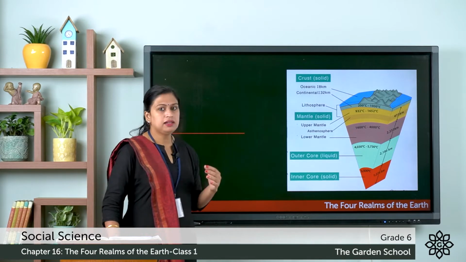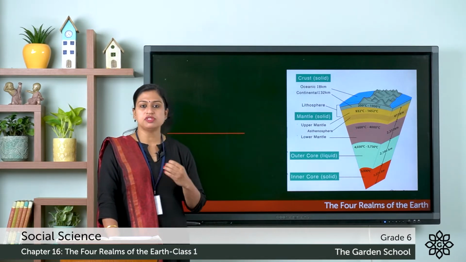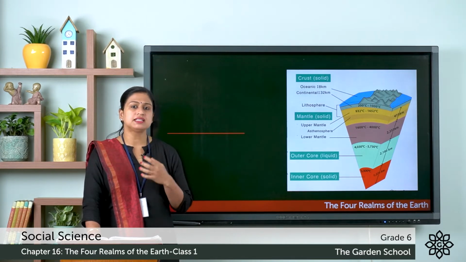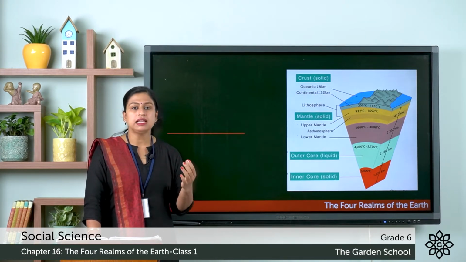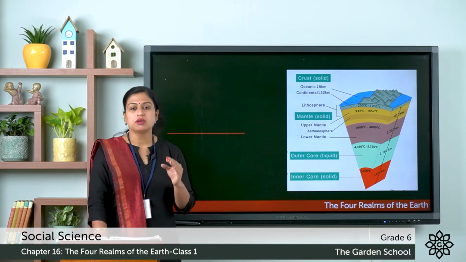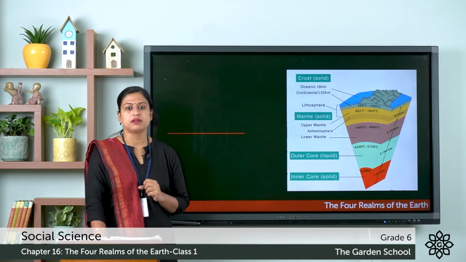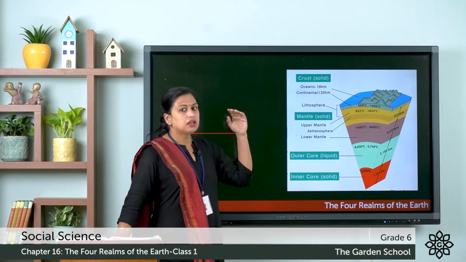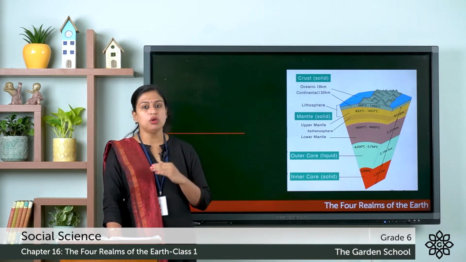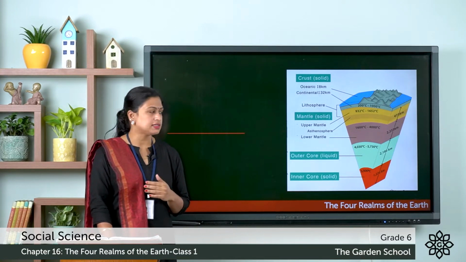Now below sial is the sima layer, which is also known as the lower crust, and this sima gets its name from silicon and magnesium because of the presence of rocks which are rich in both these minerals. So the crust has two layers, the upper crust and the lower crust.